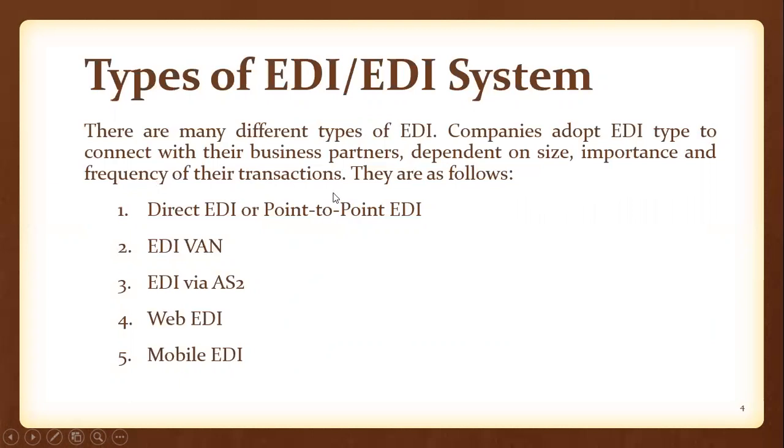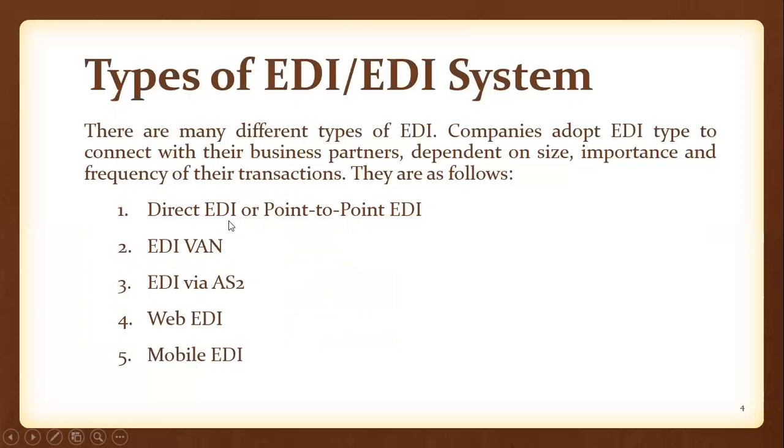If you come to the types of EDI, there are different types of EDI systems, as follows. The first one is direct EDI or point-to-point EDI, the second one is EDI WAN, the third one is EDI via AS2, the fourth one is web EDI, and the fifth one is mobile EDI.